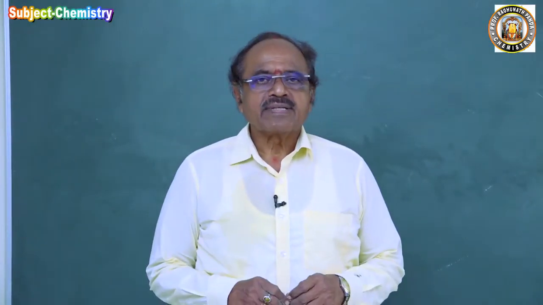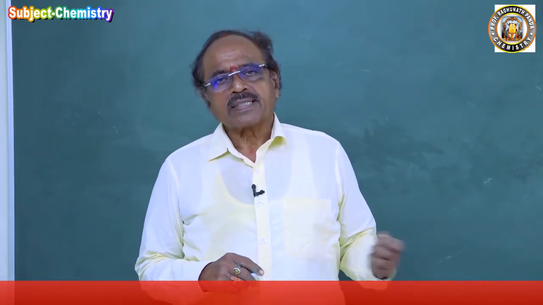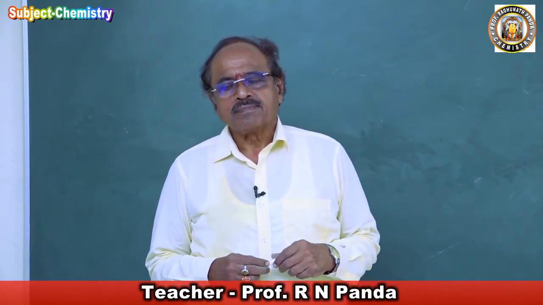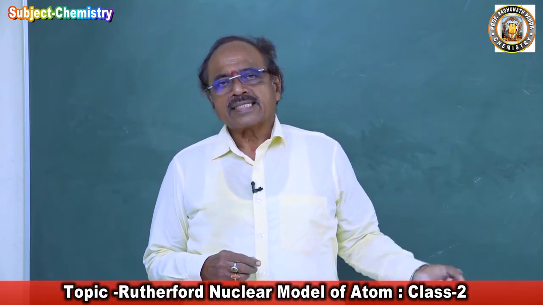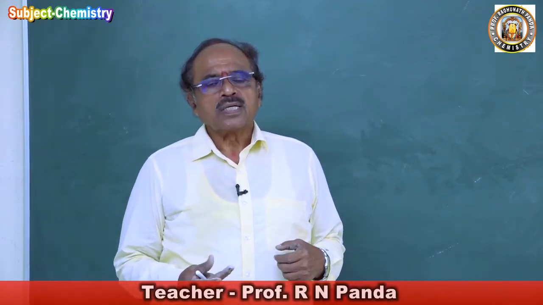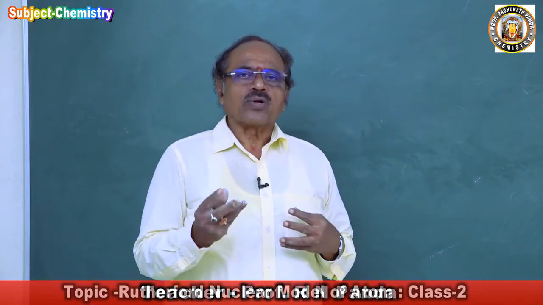After the discovery of the nucleus from the scattering of alpha particles, Rutherford proposed a model of the atom based on this nucleus, called the nuclear model of the atom. According to Rutherford, the whole atom is considered as two compartments.